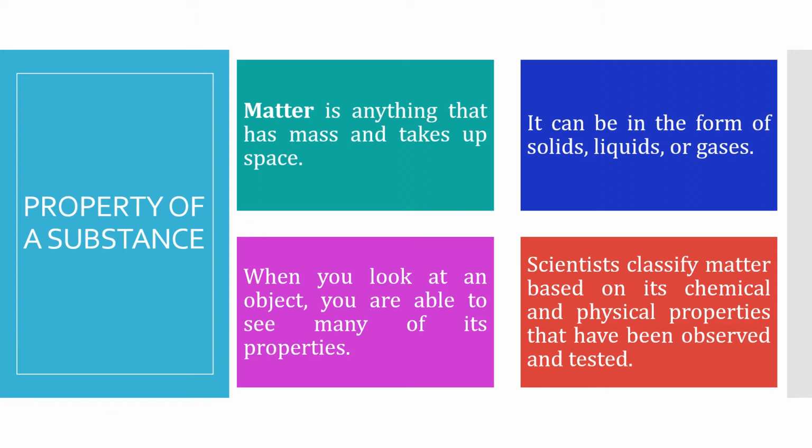Matter is anything that has mass and takes up space. It can be in the form of solids, liquids, or gases. When you look at an object, you are able to see many of its properties. Scientists classify matter based on its chemical and physical properties that have been observed and tested. Let's see the properties of substance.